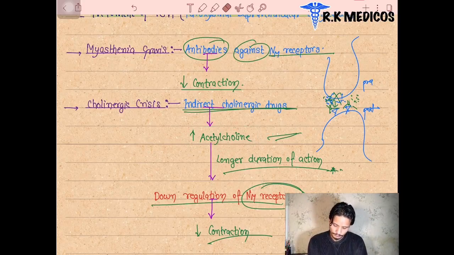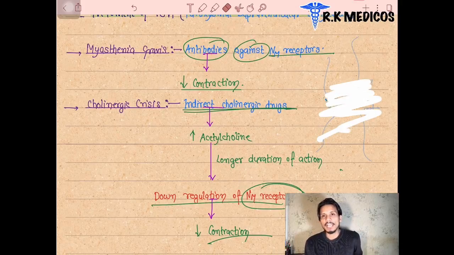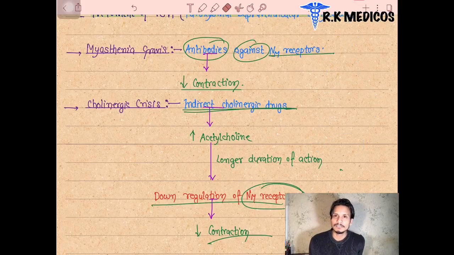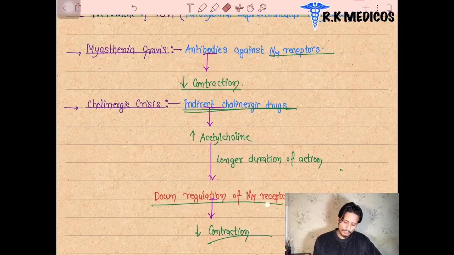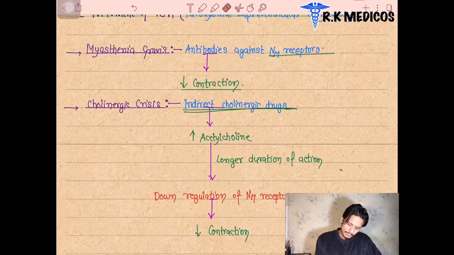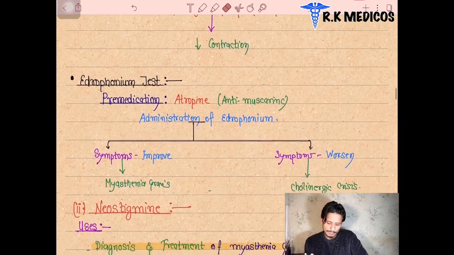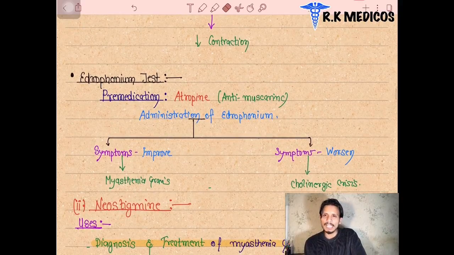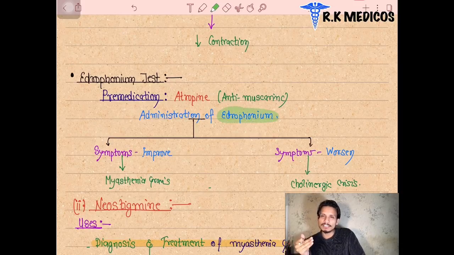But in myasthenia gravis, there is an antibody produced against the neuromuscular receptor. Now we can see the edrophonium test, or the Tensilon test, and what we are going to do. First, the administration of edrophonium. We administer edrophonium into the patient's body, and when the symptoms of myasthenia gravis are present, they get improved.